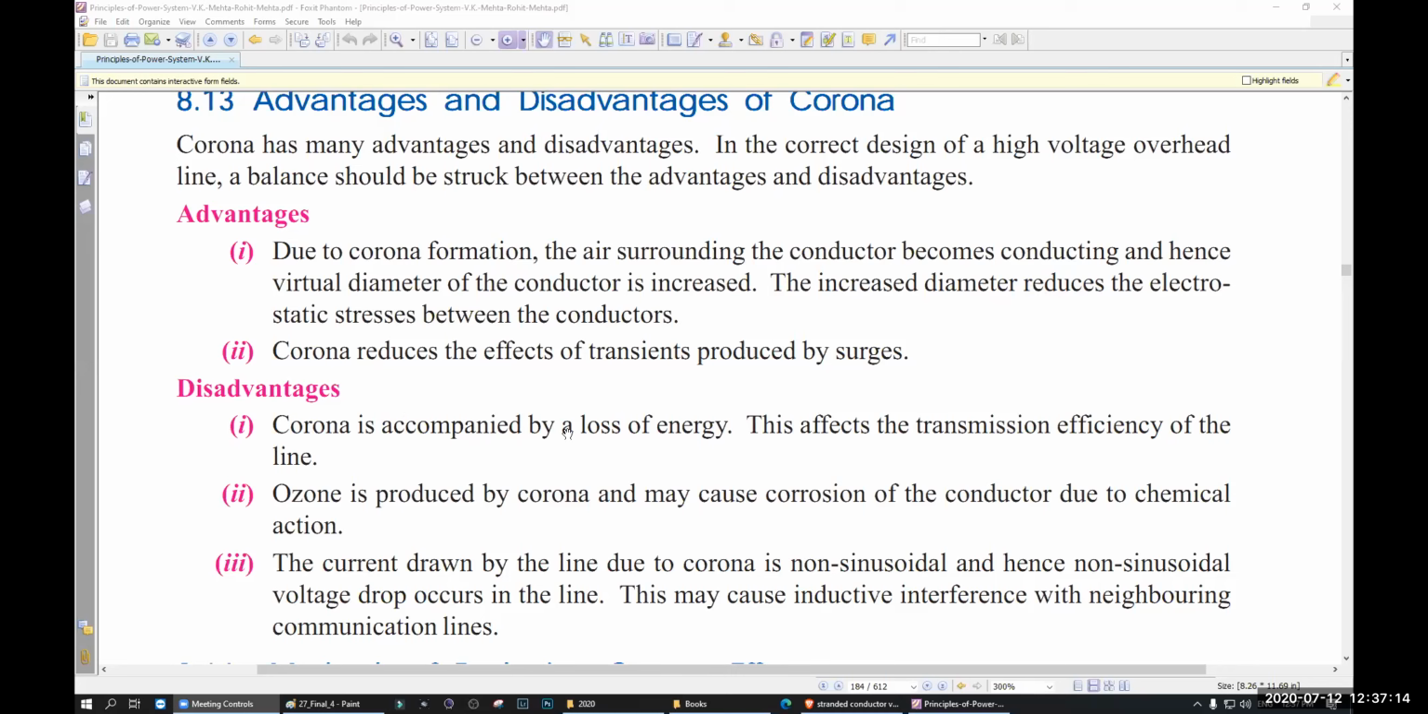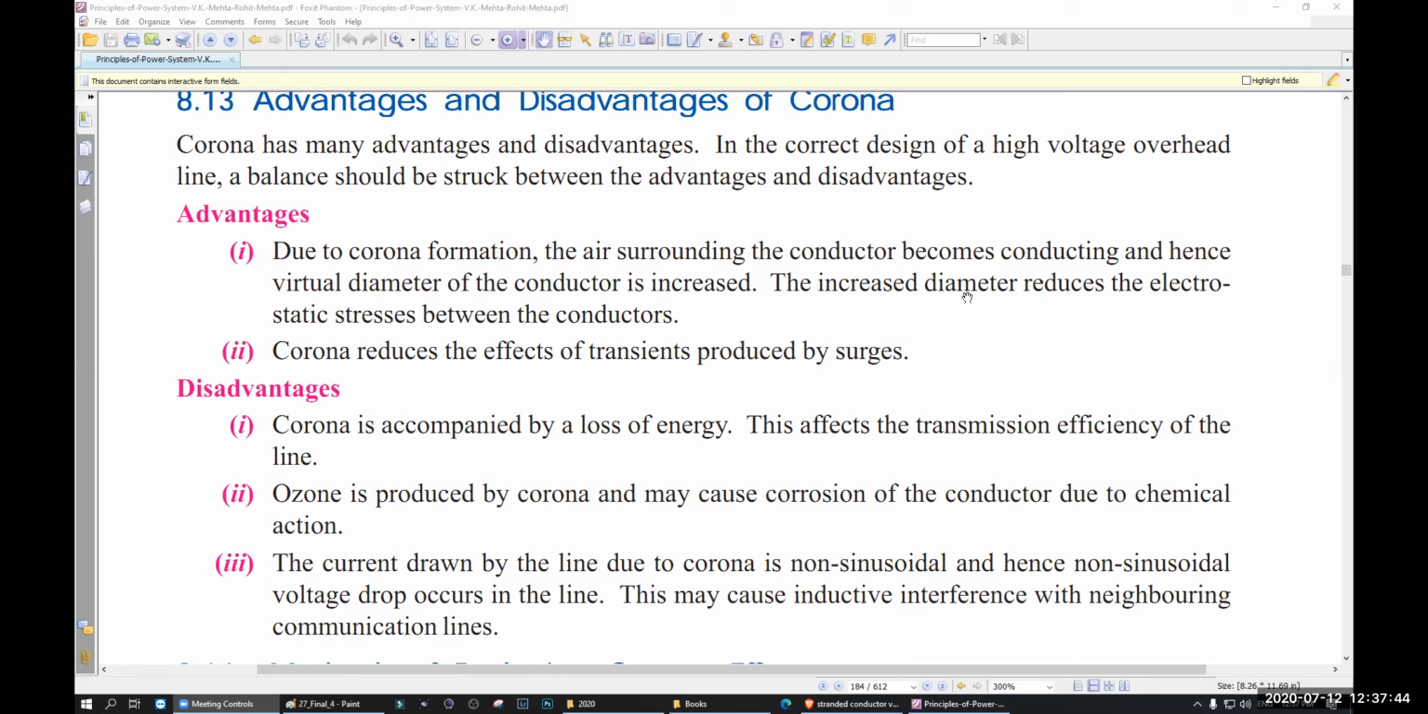Corona is accompanied with the loss of energy because there is a violet glow, there is a hissing sound, there is ozone production. So this is a loss. This affects the transmission efficiency of the line. Ozone is produced by the corona and may cause corrosion of the conductor due to chemical action. Ozone gas is not good for your conductor surface. The surface becomes rough day by day.